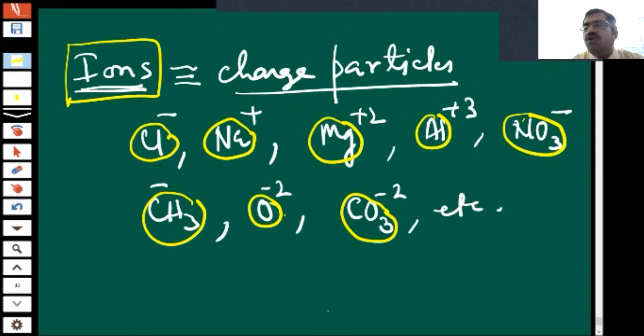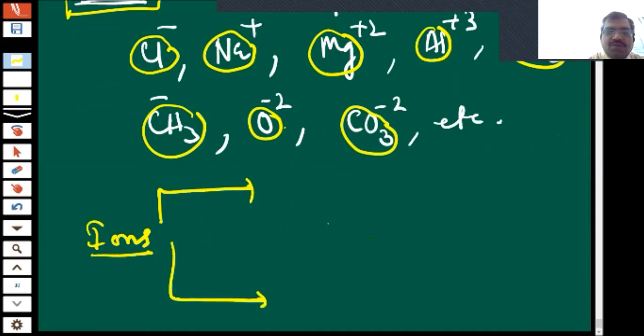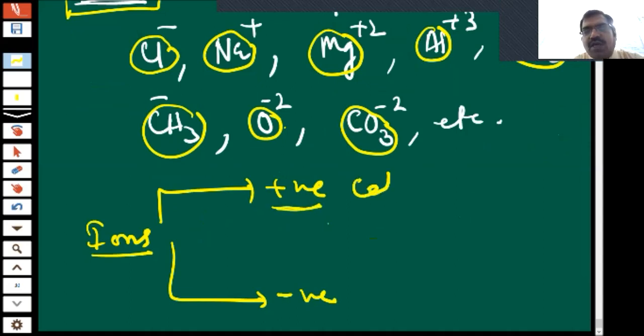From today, your duty starts. Whenever you see such a particle having charge, either positive or negative, don't worry. You call them ions. Somebody will ask, sir, positive charge is there, negative charge. Okay, so ions are of two types, positive charge and negative charge. Those having positive charge are known as cation, and those having negative sign are known as anion, children. Cation and anion.